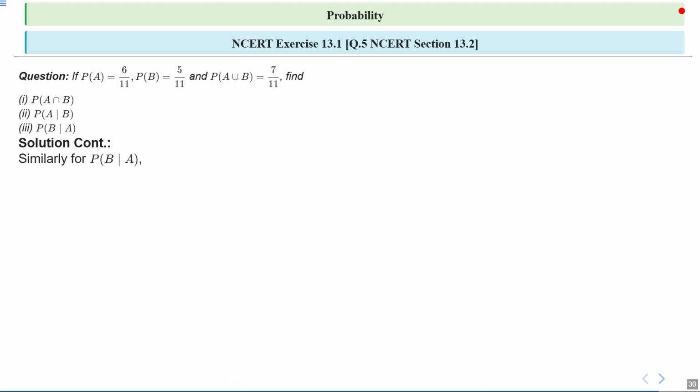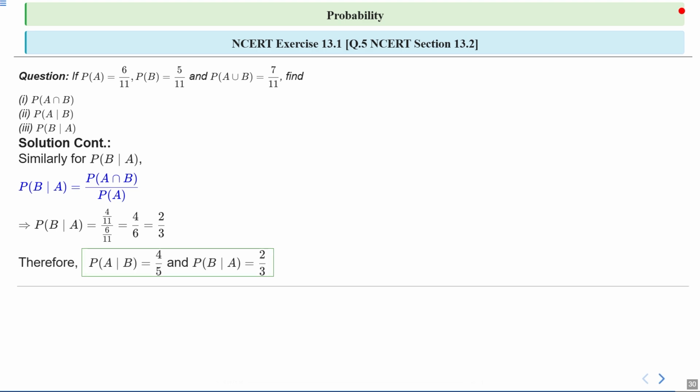So similarly, for probability of B upon A, we can say probability of B upon A will be equal to probability of A intersection B upon probability of A. So probability of B upon A will be equal to 4 upon 11 upon 6 upon 11, which will be equal to 4 upon 6, which is equal to 2 upon 3. Therefore, we can say that probability of A upon B is basically 4 upon 5 and probability of B upon A is basically 2 upon 3, right?